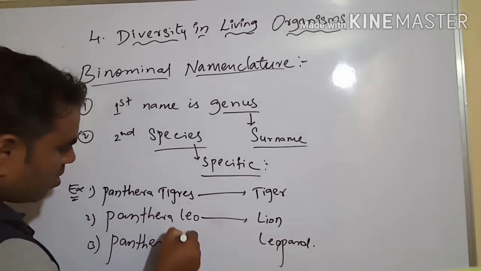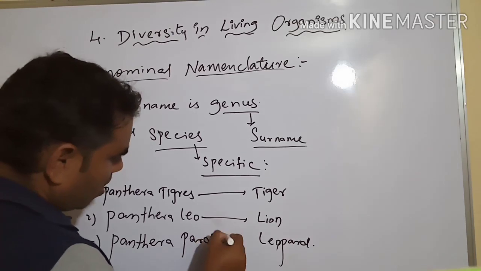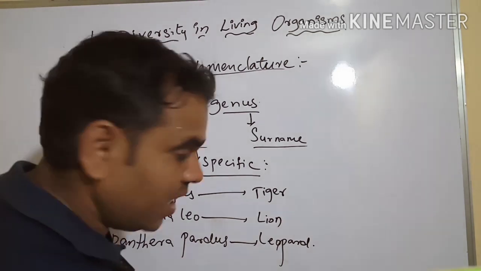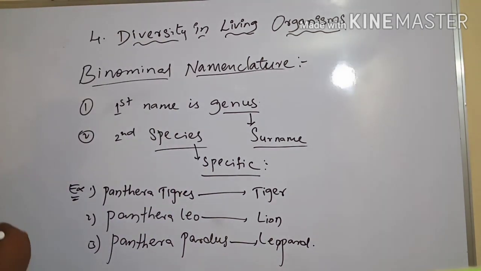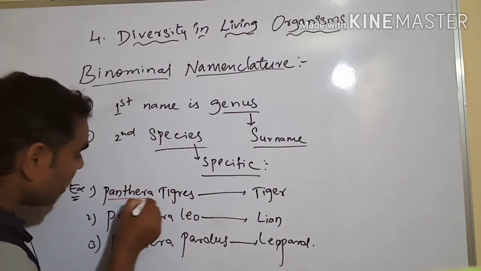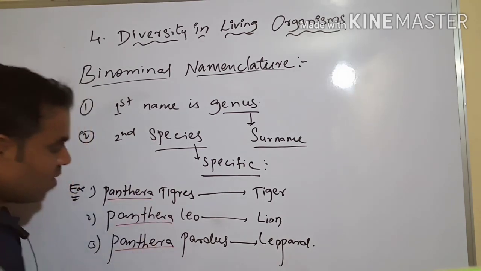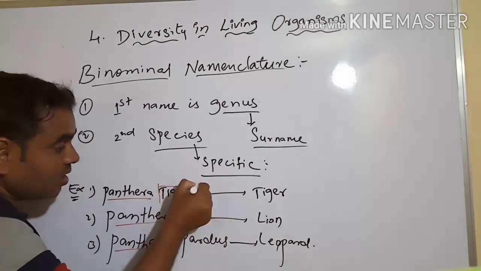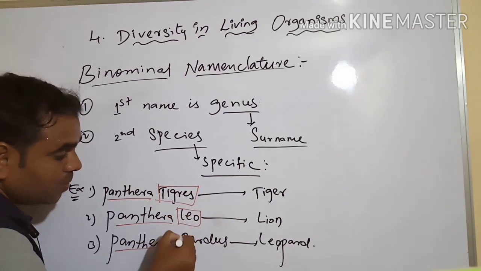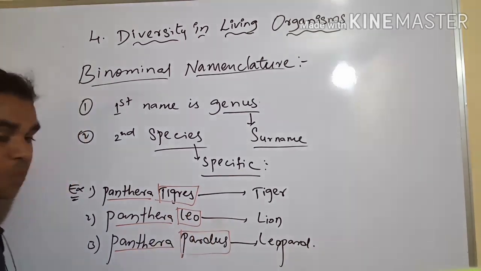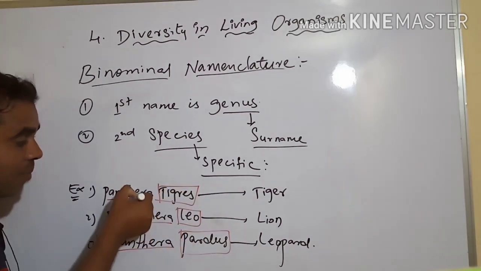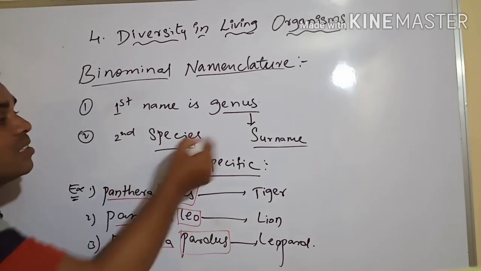Panthera pardus. See, it is a leopard. You have to observe here: the genus is the same, but the species changes. This is a species, this is a species. The species is different, but the genus is the same.